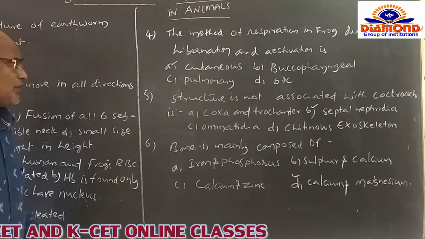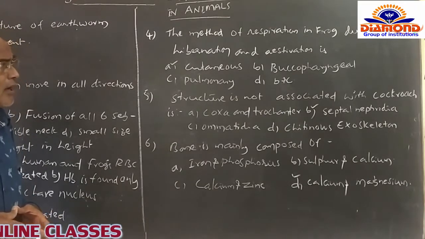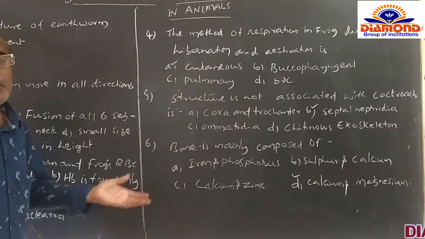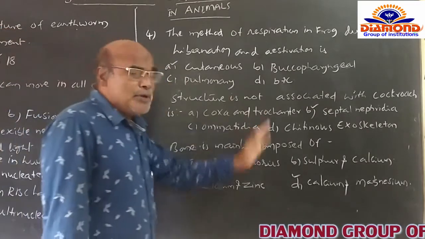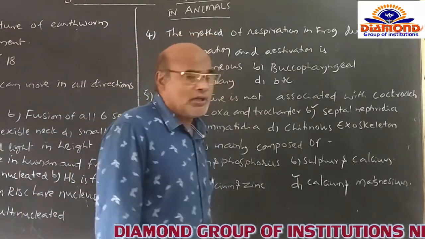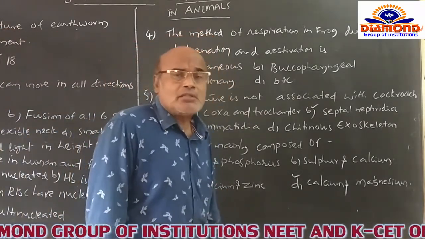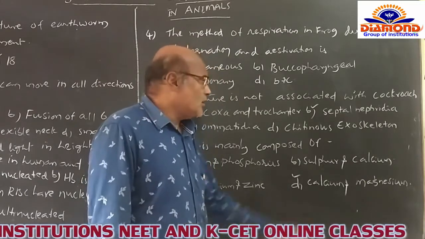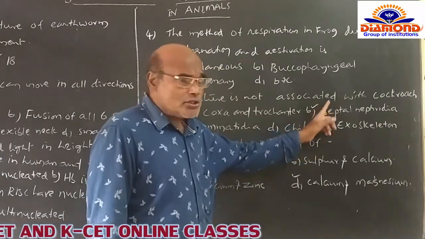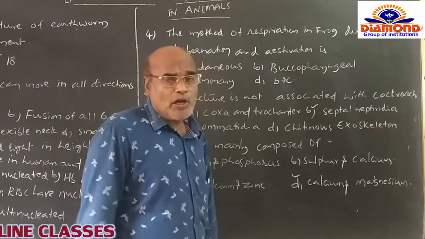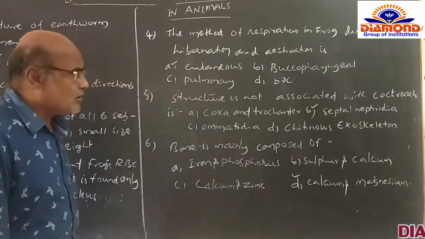So A, C and D are the options related to the cockroach. The B option, septal nephridia, is not at all concerned with the cockroach. That's why B option is correct. So I am selecting B.